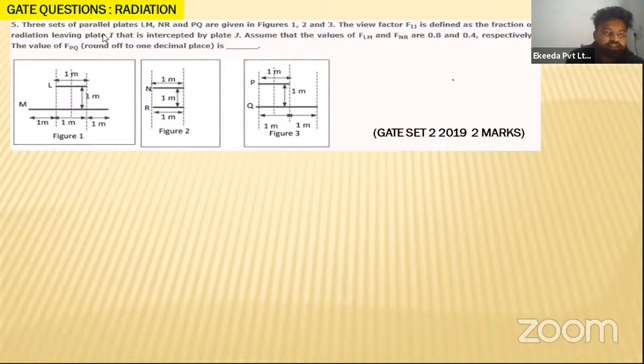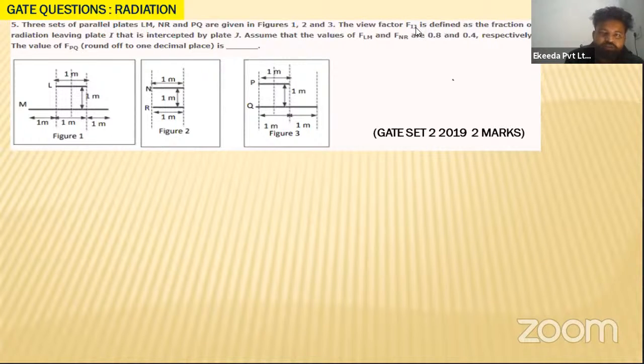So three sets of parallel plates: LM, NR, and PQ. So parallel plates L and M. Two plates are there, my dear students. This is plate L, this is plate M. Now three sets of parallel plates LM, NR, and PQ are given in figures 1, 2, and 3, my dear students.